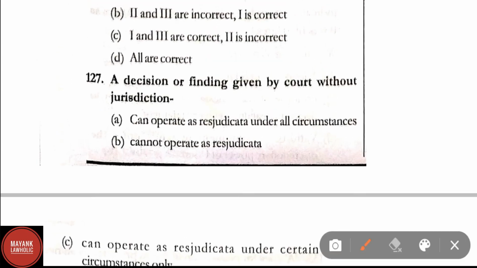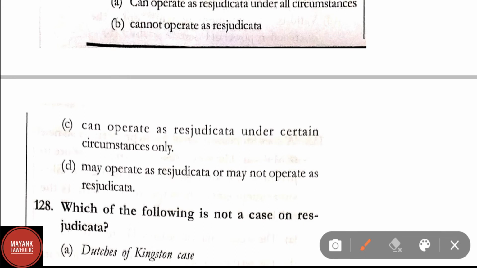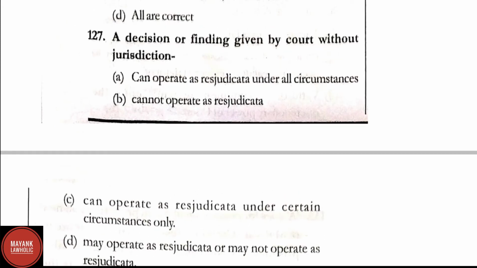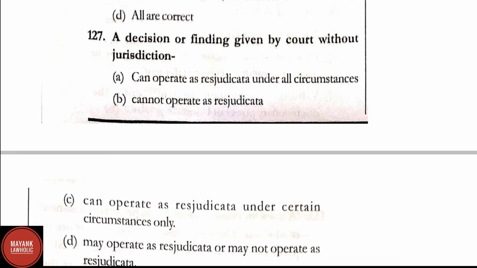Question number 127. A decision or finding given by the court without jurisdiction: option A, can operate as res judicata under all circumstances; option B, cannot operate as res judicata; option C, can operate as res judicata under certain circumstances only; and option D, can operate as res judicata or may operate as res judicata. Question number 127, correct answer is option B, that is cannot operate as res judicata. This is the right answer. A decision or finding given by the court without jurisdiction cannot operate as res judicata.